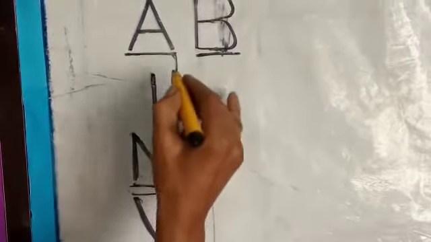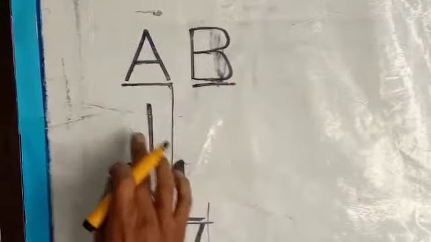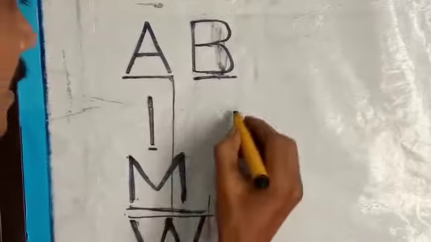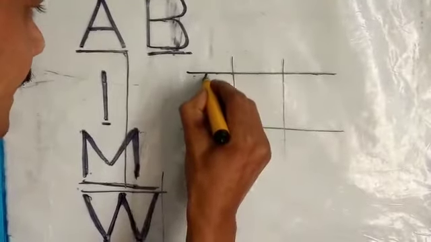Why? Because you have to maintain such distance in writing lettering, as well as the gap between two letters. For example, I am writing one word, that word is AIM.